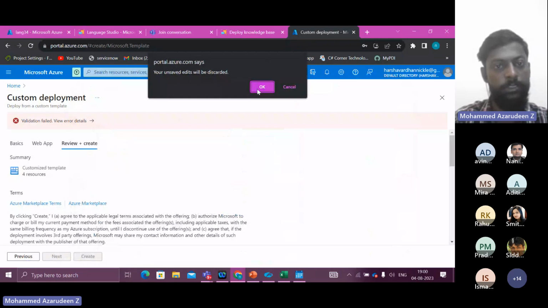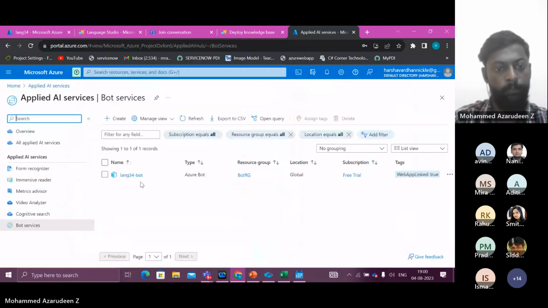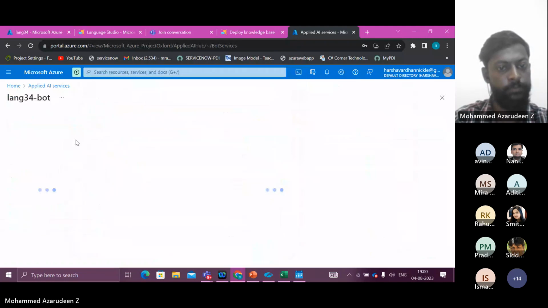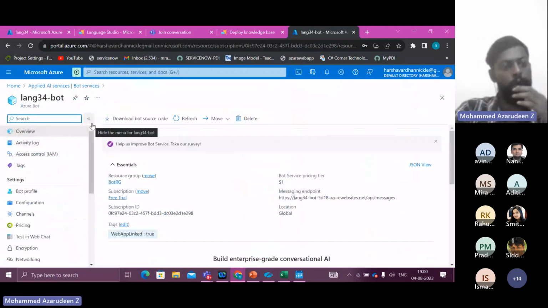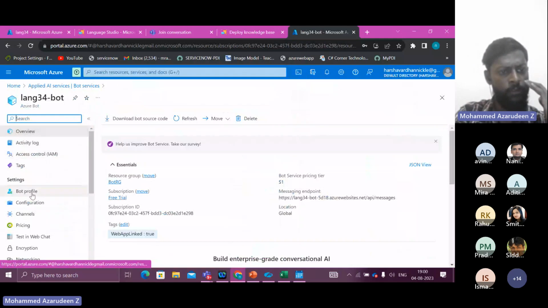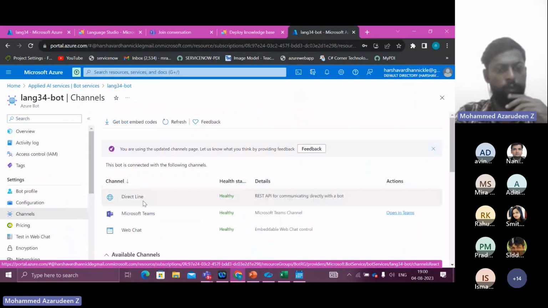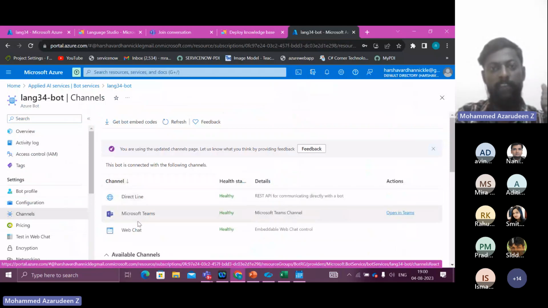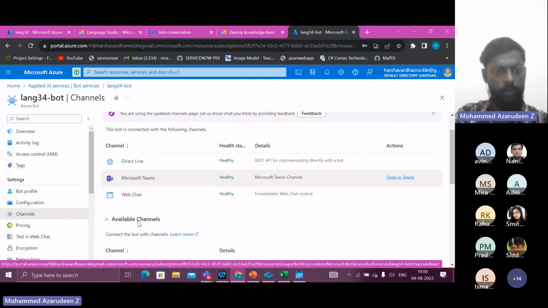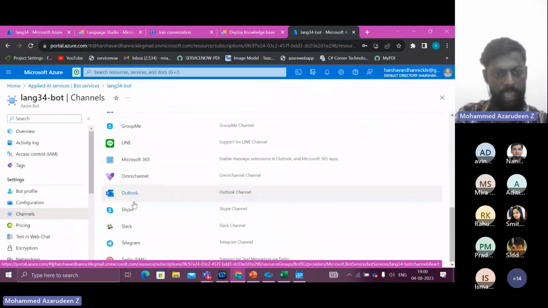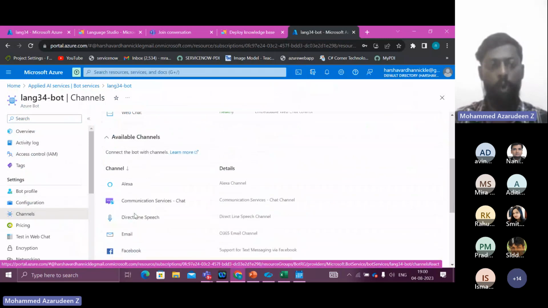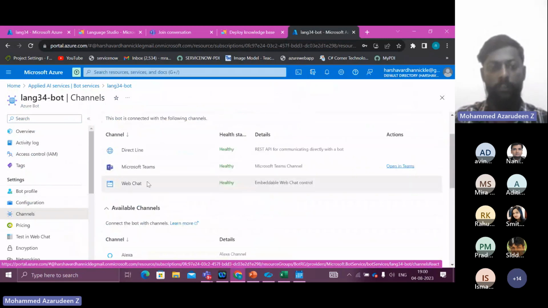Python bot services. Okay. Click on this. So when you have created your bot service after putting all your endpoints, this will look like this. And here you will find this field called channels. So where do you want this chatbot to be deployed? Do you want it in your Teams chat? Do you want it to be a web application? There are a lot of options, as you can see: Outlook, Skype, Slack, Telegram, and you can deploy it wherever you feel confident.